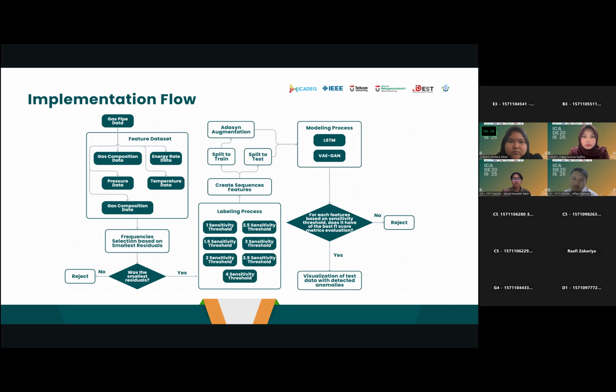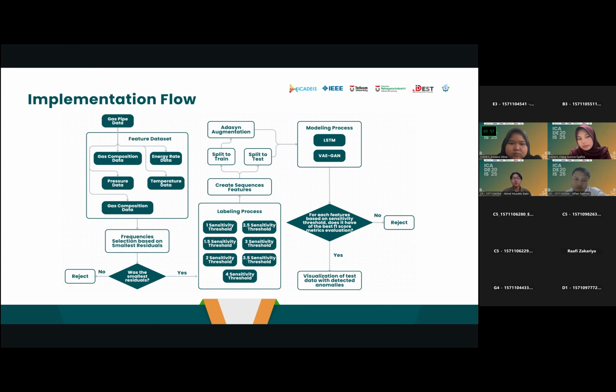If in one row of data a frequency shows the smallest residual value, then that frequency is used as a reference for the labeling process because the variation of the data can be explained. Otherwise, it will be removed. So we just keep data with the smallest residual.